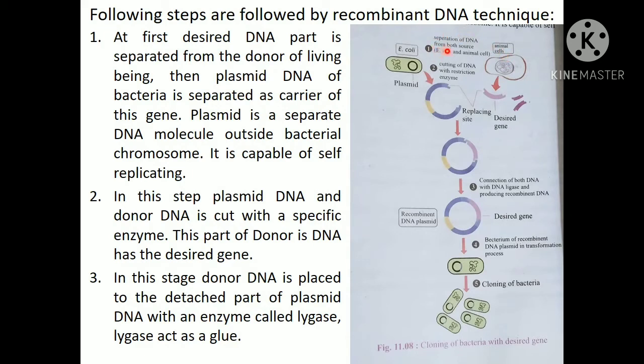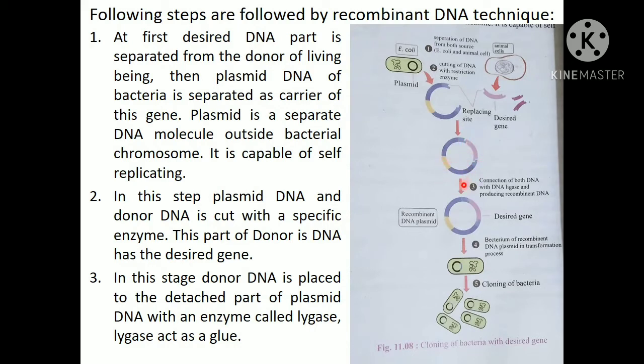Here number 1, separate DNA from both sources. From both sources we have to separate DNA. Then cutting of DNA with restriction enzyme. We have to cut DNA from both sources by restriction enzyme. Remember this restriction enzyme. This is the bacterial plasmid, this is the receiver, and the desired gene, this is the donor. So now from the receiver DNA we cut a portion, and from the desired DNA we cut the portion and attach it here. Here you can see it replaced here. This is the donor or desired gene.